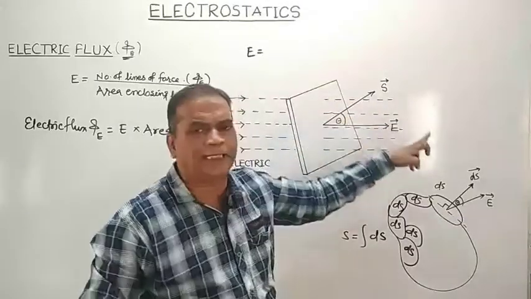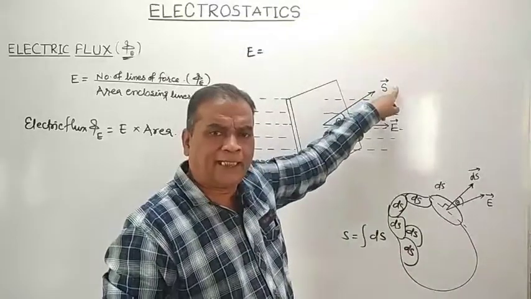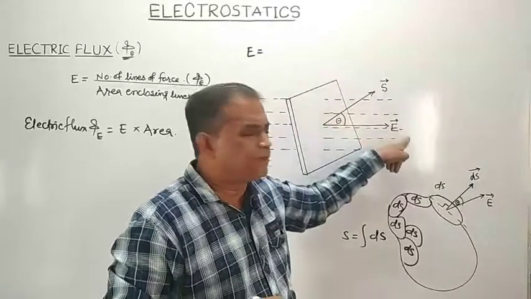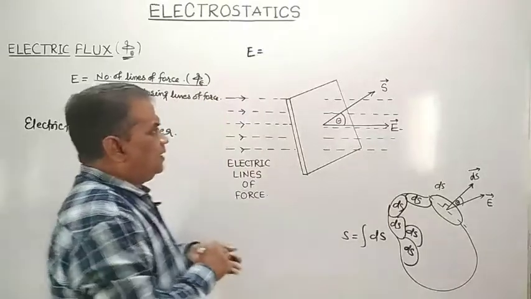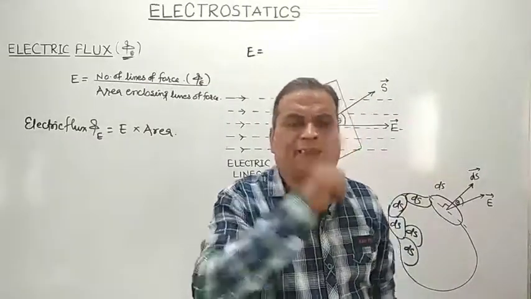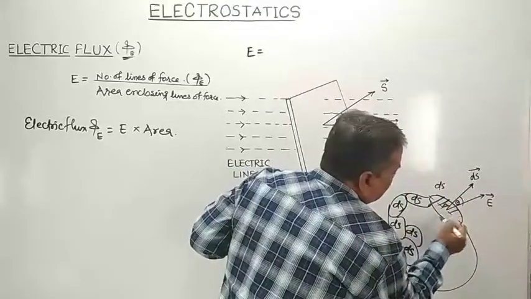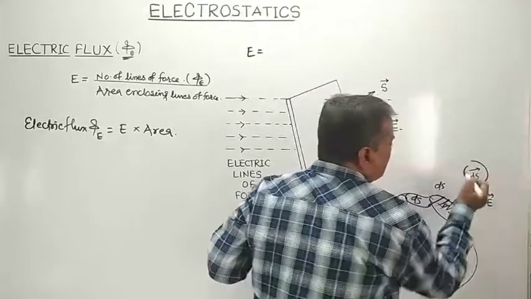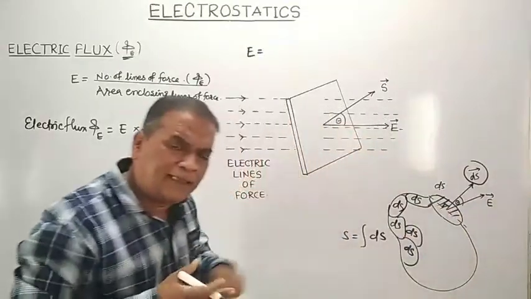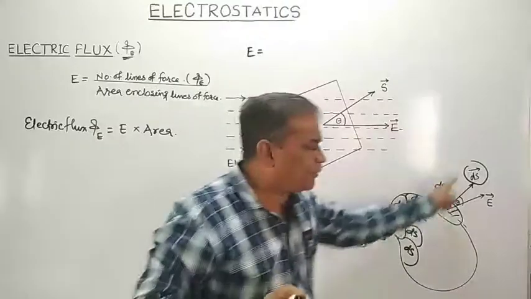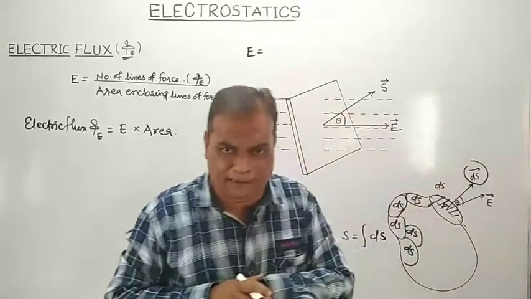not along the direction of electric field intensity. Here surface area S makes an angle theta with the direction of electric field intensity. Remember what I am saying? That surface area is a vector which is always normal to the given area. If this is the area ds, then the surface area ds is represented by means of an arrow which is normal to that area ds. So surface area is a vector, and in case that area is not normal to E,